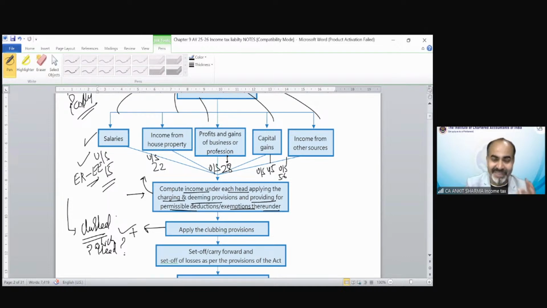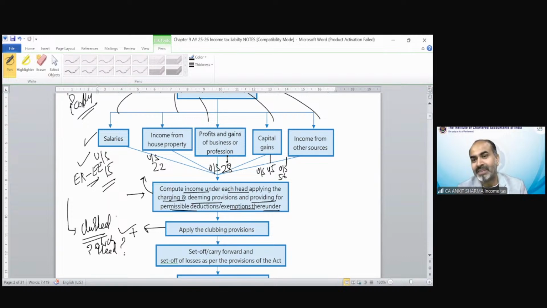Listen to the question first carefully, then answer. Suppose a minor son's income is going to be clubbed in the hands of his father, then under which head is that clubbed income going to be clubbed in the hands of his father? Or suppose a spouse's income, wife's income, is going to be clubbed in the hands of her husband, under which head of income is that going to be clubbed?